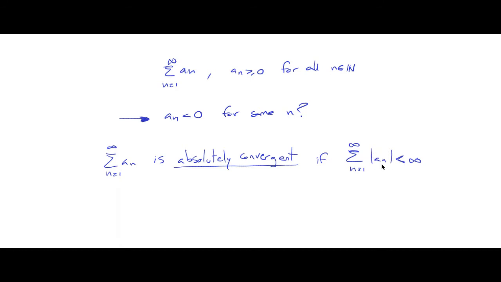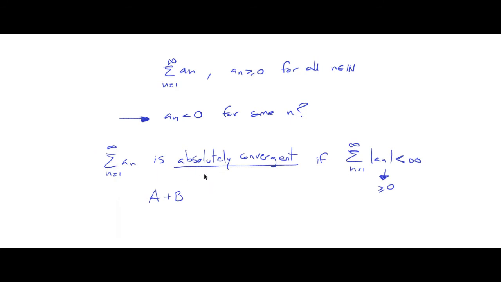So this sequence is non-negative. The terms of this sequence are non-negative. So this is a series of non-negative terms. So if this series is convergent, then what we call this series is absolutely convergent. And so this is the same. Then if a series is absolutely convergent like this, then all the properties that I told you before about the series of non-negative terms that are convergent, the things that you can sum them and multiply them, things like that, can be applied to this kind of series if they're absolutely convergent.